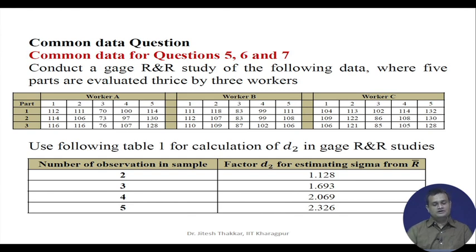So, number of observations in sample as you have studied, 2, 3, 4, 5 let us say, and factor D2, these are the standard tabulated values, and we are taking it as it is as per the need. It means what is our sample size.